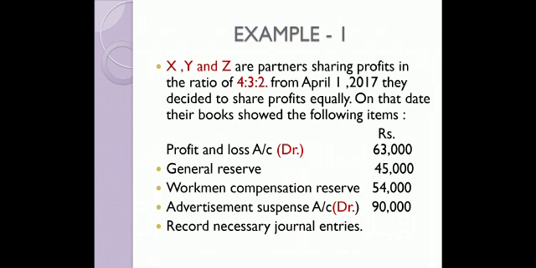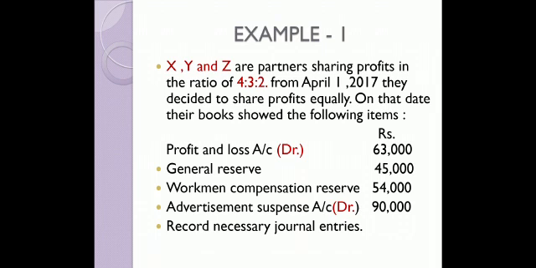Now we have to keep in mind this profit and loss account is debit, so it will go on the debit side of partners' capital account. Advertisement suspense account is having a debit balance, so it will again go on the debit side of partners' capital account. Whereas general reserve and workman compensation reserve will go on the credit side of partners' capital account.